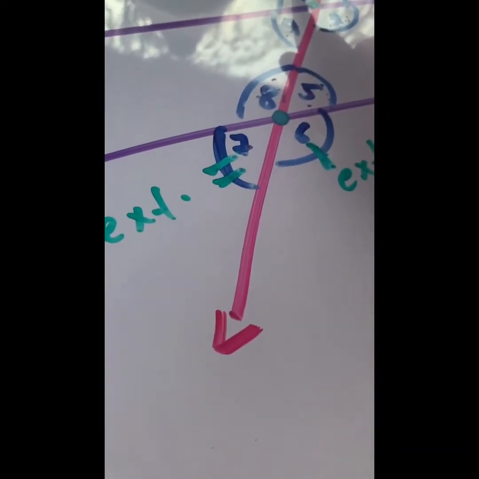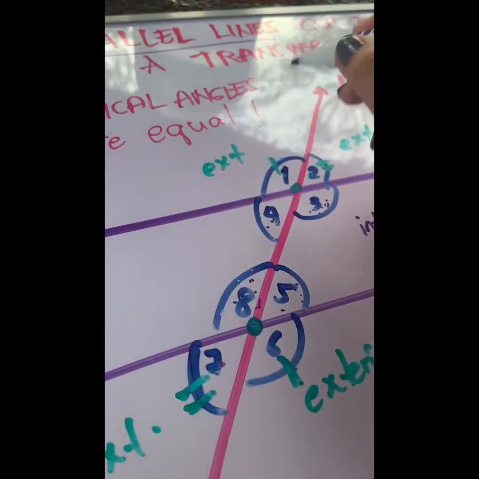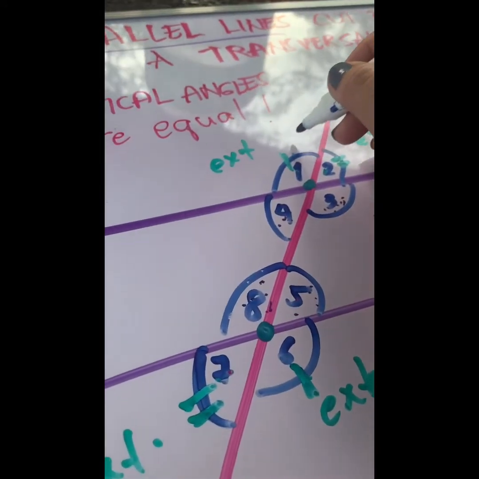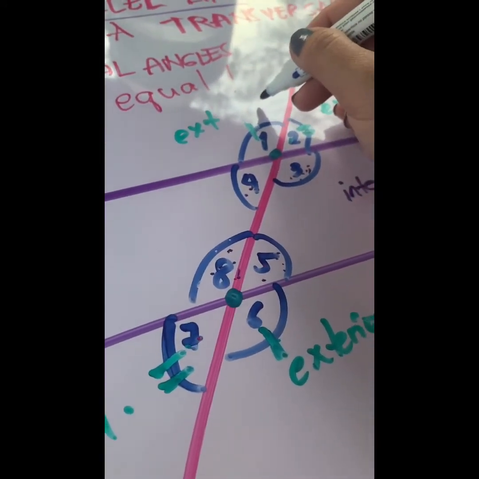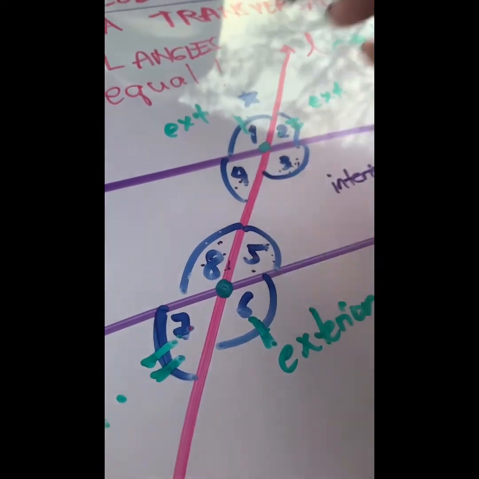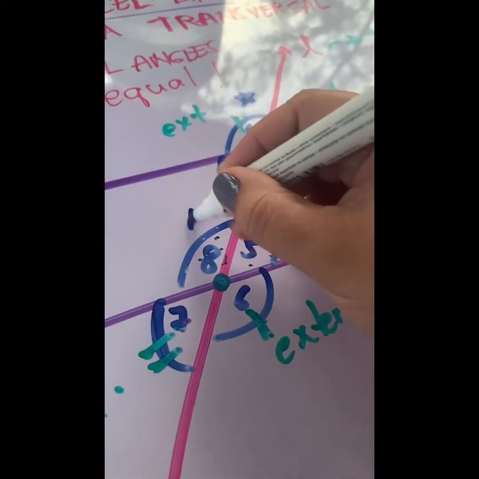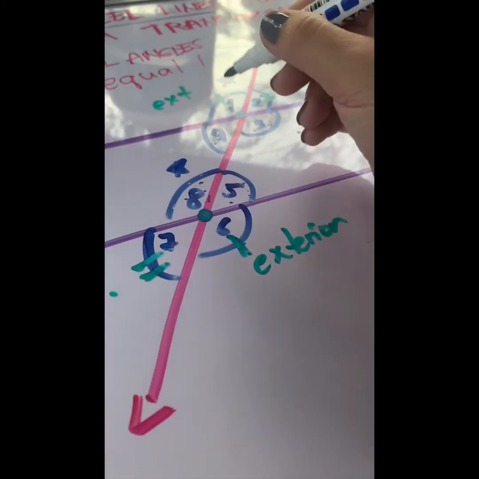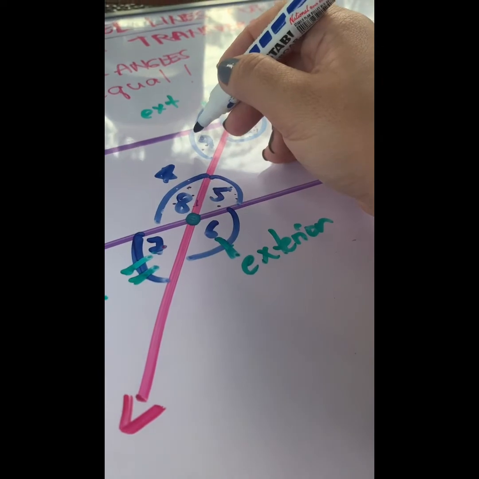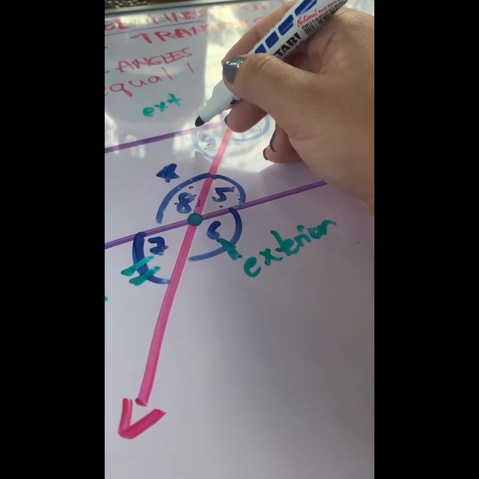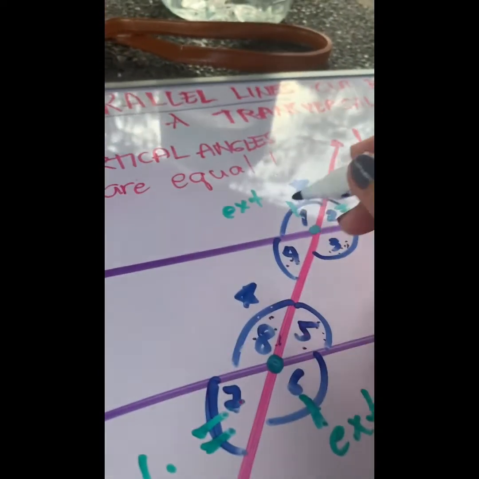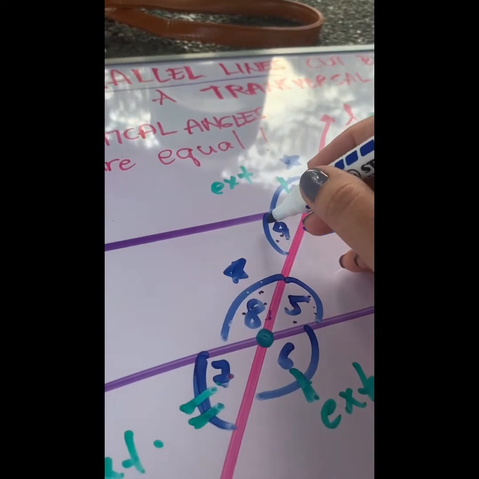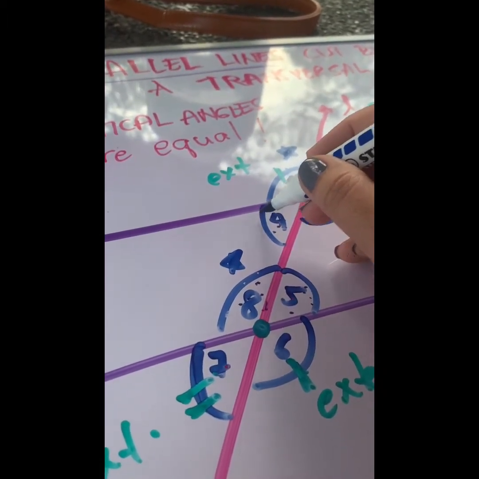We also have, what if we have this angle over here? I'm gonna mark it with a star. What if I have angle 1 and angle 8? Okay. What if I have, I'm gonna mark it with, let's say, a dot.